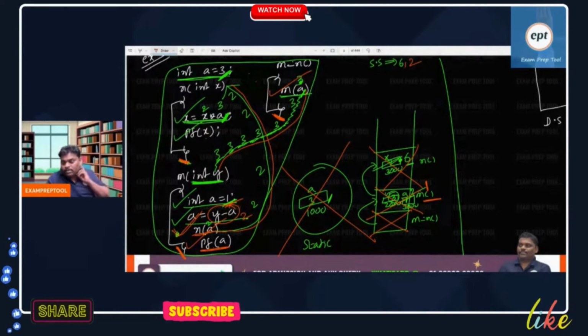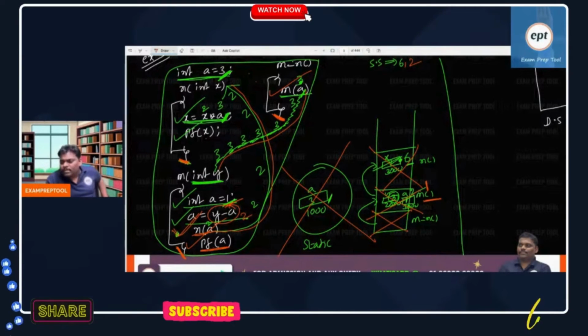So some people are asking when the global variable will be created. At the start, meaning compile time. What is the reason? As soon as you start running, maybe in the main program, in the first place itself, the global variable may be used. Global variable can be used by anyone, anywhere. That is the reason global variable memory is allocated at compile time itself in the static area. By default global variable is in the static area, with default value 0, meaning if you don't store anything.